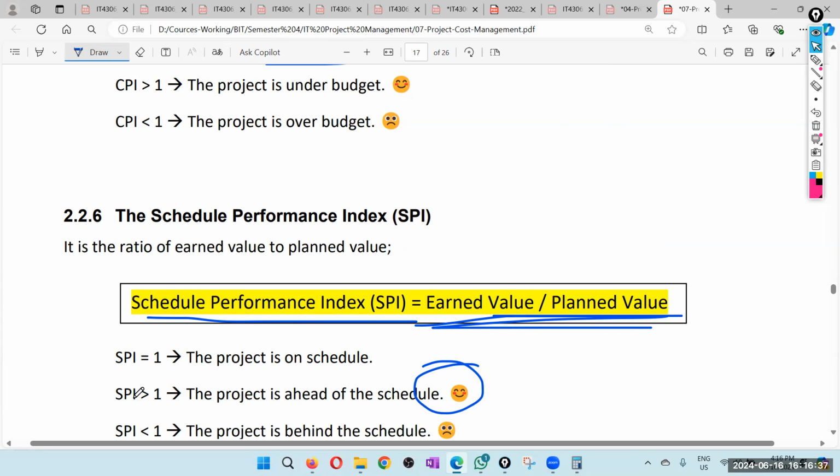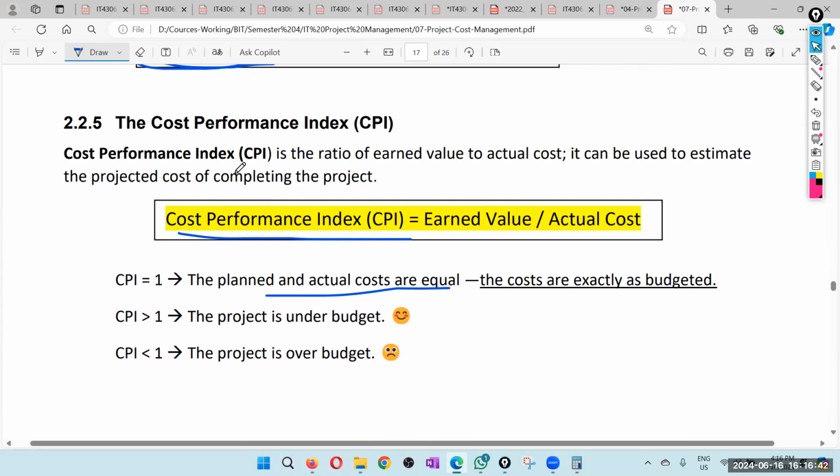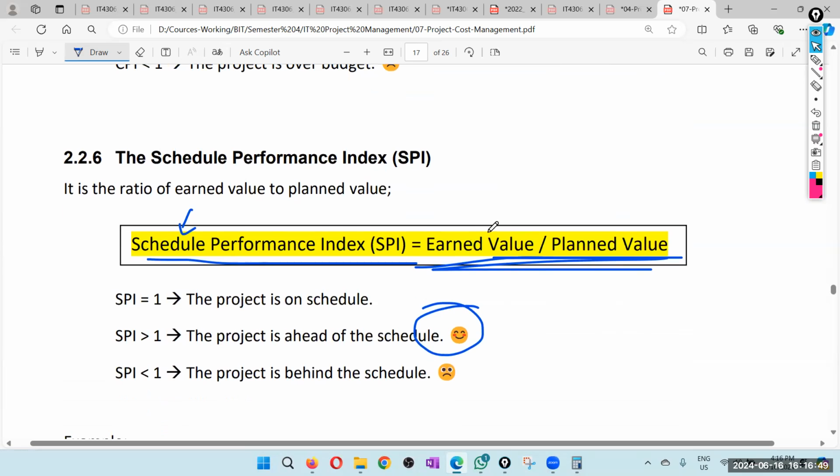Time wise. Schedule can time. Cost can money. Less than 1 means you have less earn value than plan value. අපි earn කරලා තියෙන්නේ plan කරපු ප්‍රමාණයට වැඩිය අඩුයි. ඒ කියන්නේ අපි behind the schedule. මේක schedule සම්බන්ධ දෙයක්, time සම්බන්ධ දෙයක්. ඩොලර් වලින් හෝ රුපීස් වලින් කියන්නේ නැහැ.